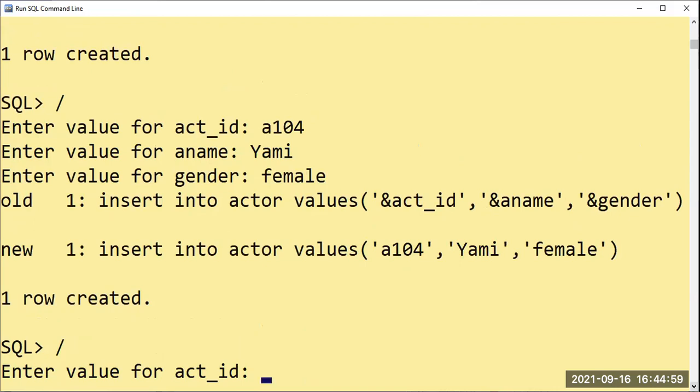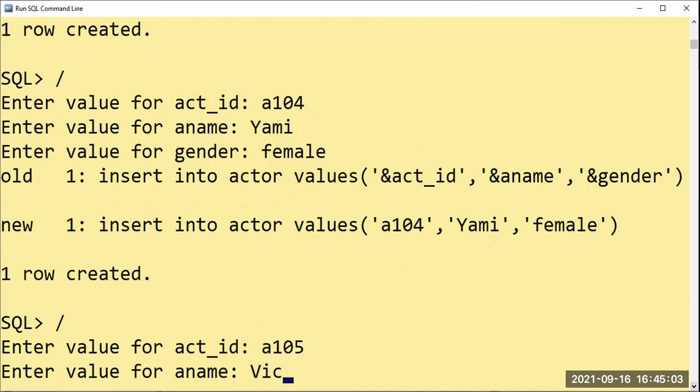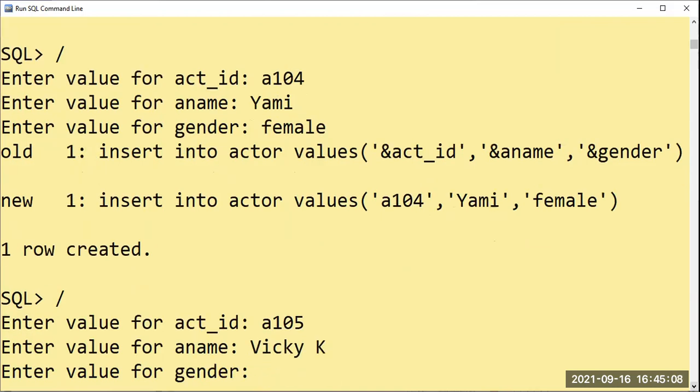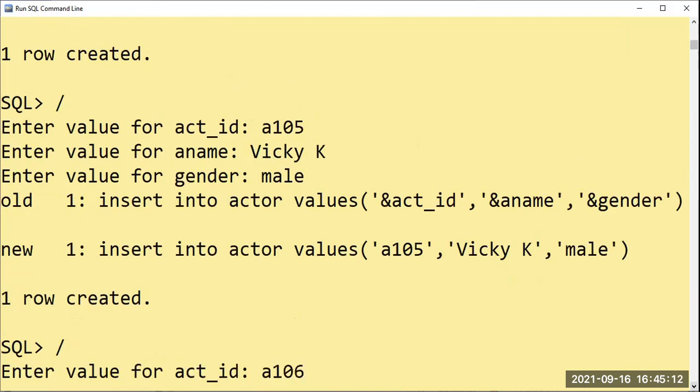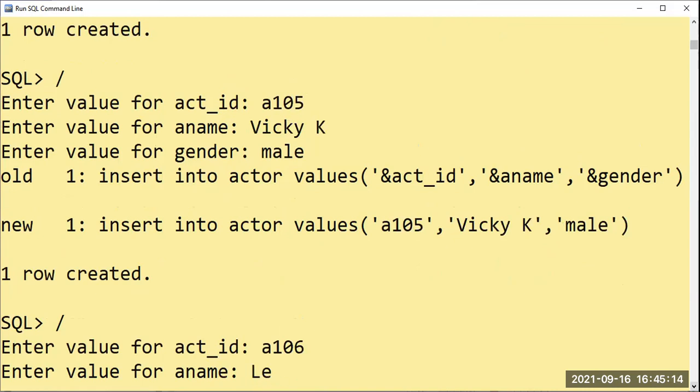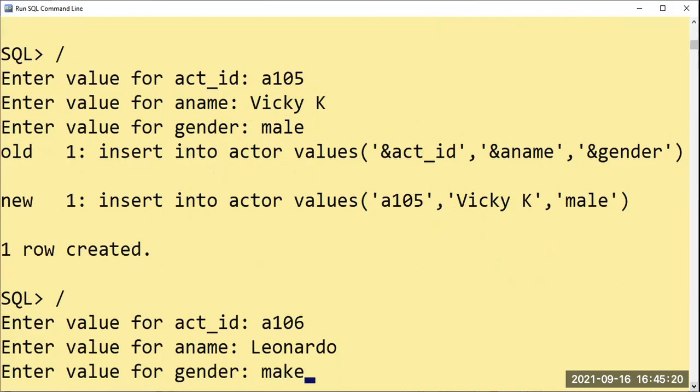The fifth is A105, Vicky Kaushal, male. Next value A106, again English, Leonardo, gender male.